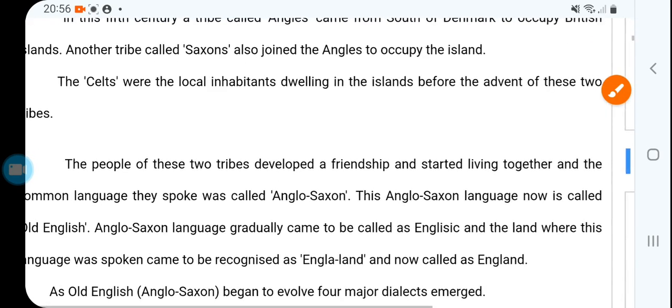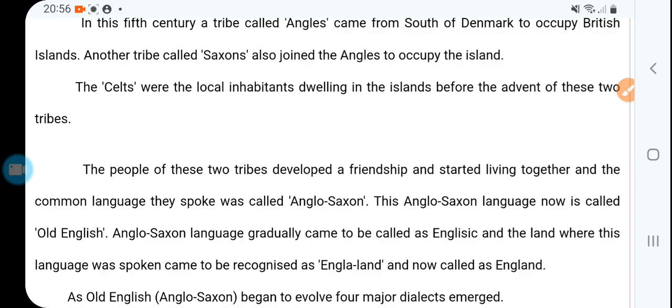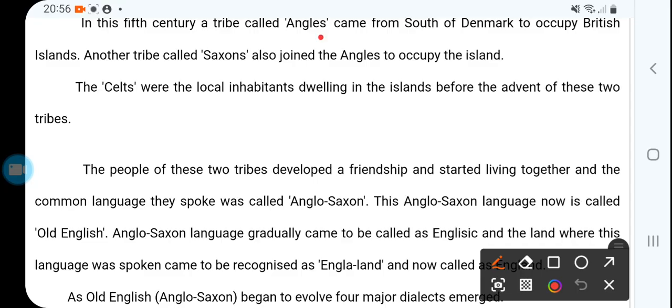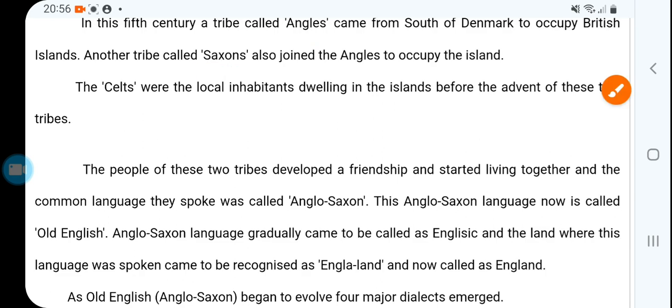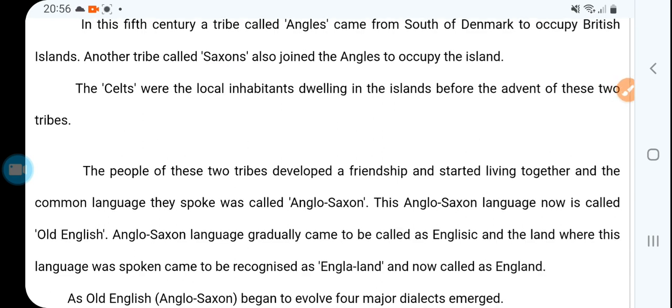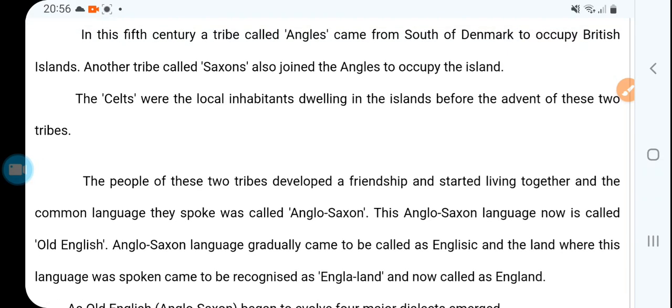Another tribe called the Saxons also joined the Angles to occupy the island. So the first phenomenon is that the Angles and Saxons came from south of Denmark to occupy the British Island.